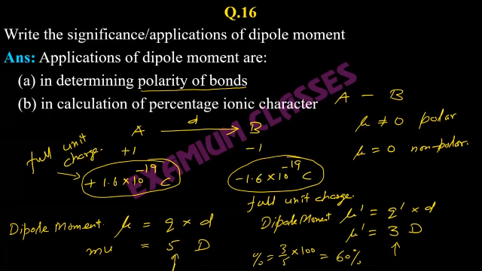Right. So now moving forward, before we move forward, try to understand the concept, and if there is any confusion, let me know. What I am saying is how to calculate the percentage ionic character. First, you get the 100% ionic character by considering unit charge, full charge. Then whatever charge is given in the question, based on that, you calculate the real dipole moment. Then you compare the real dipole moment with the 100% dipole moment. That is, 3 here is the actual dipole moment, and you compare it with the 100% dipole moment, that is 5. That way you get the percentage ionic character.